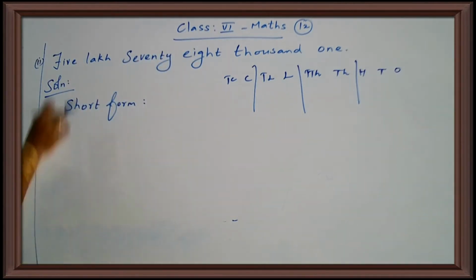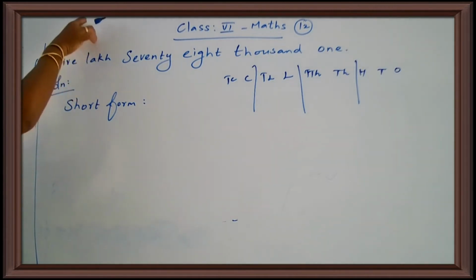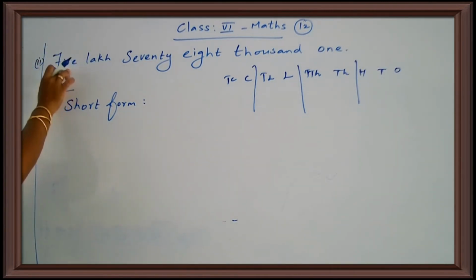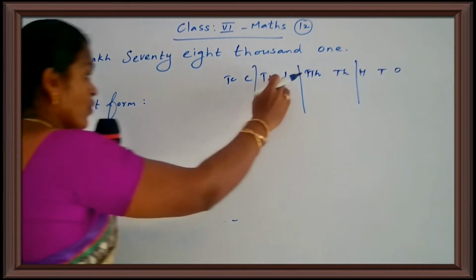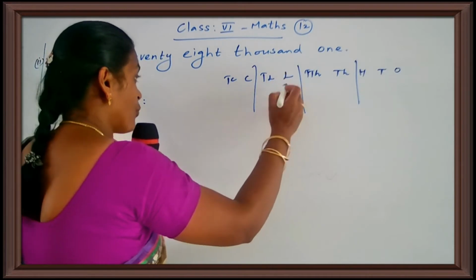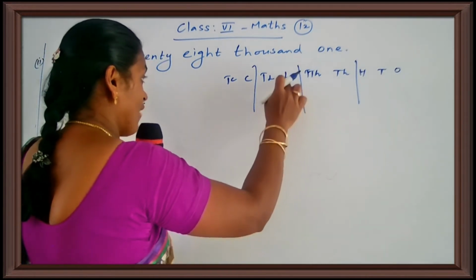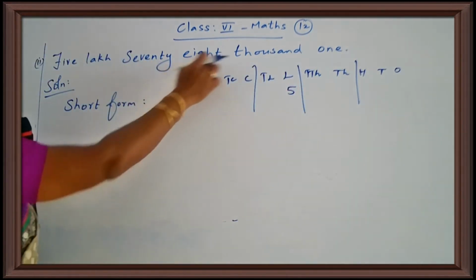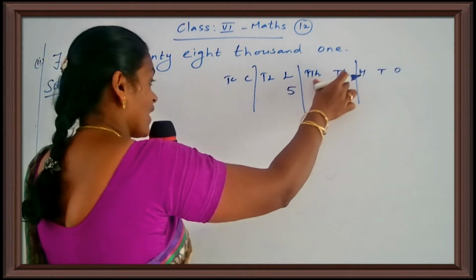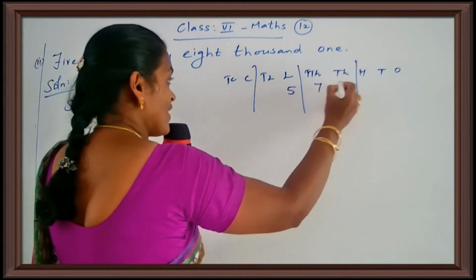5 lakh 78,001. So in your lakhs period, how much is there? Only 5 lakh. 10 lakh is not given, children. So in the lakh position you put 5. Then 78,000. In the thousands period, how much is there? 78.